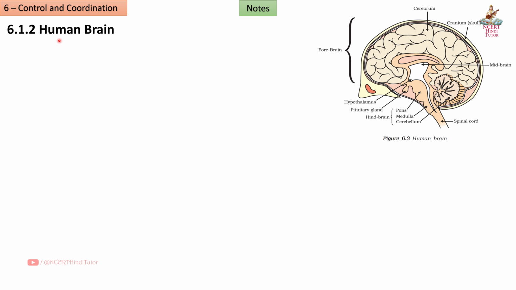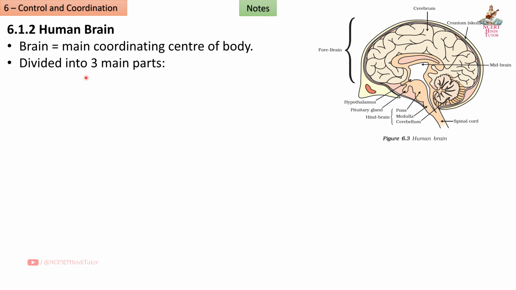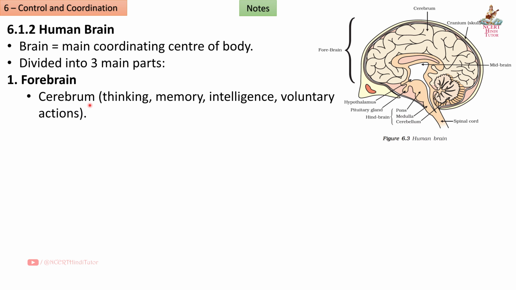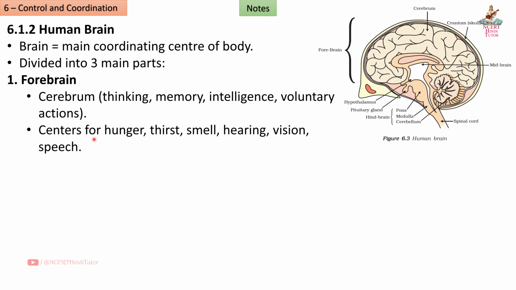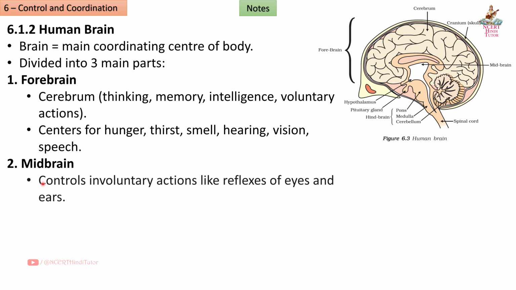6.1.2 Human brain. Brain, main coordinating center of body, divided into three main parts. First, forebrain, this one. Cerebrum, thinking, memory, intelligence, voluntary actions. This is cerebrum. Centers for hunger, thirst, smell, hearing, vision, speech. Second, midbrain. This is midbrain. Controls involuntary actions like reflexes of eyes and ears.